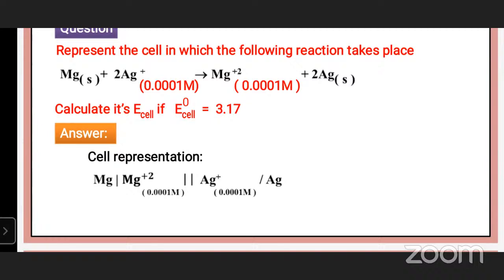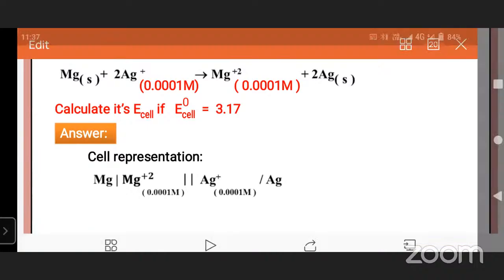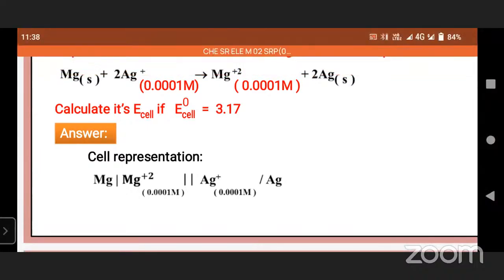Cell represent as per the given cell reaction, oxidation occurs at the Mg electrode Mg plus 2, hence it acts as a anode, whereas reduction occurs Ag plus electrode, hence it acts as a cathode. Therefore, cell represented as Mg electrode Mg plus 2 salt bridge Ag plus Ag.